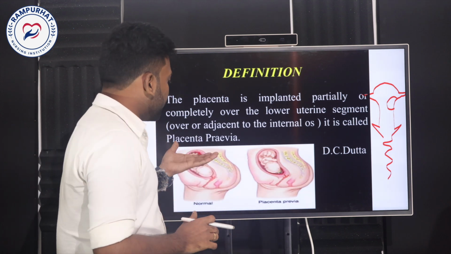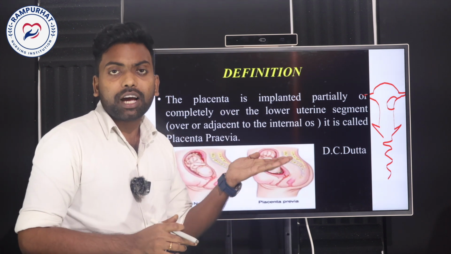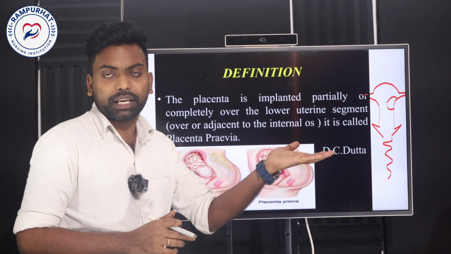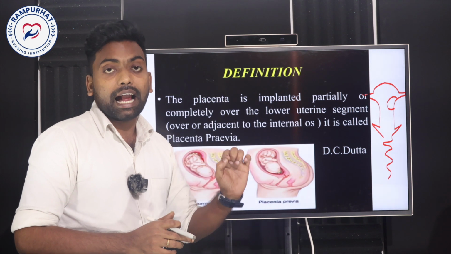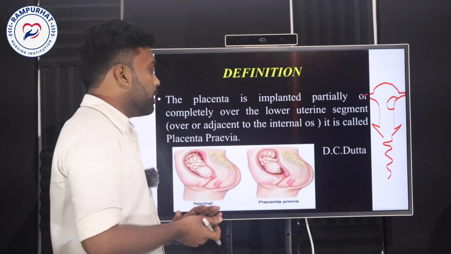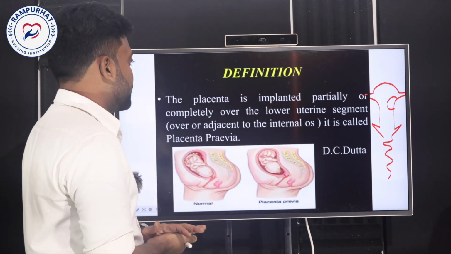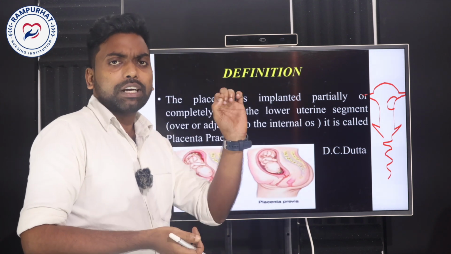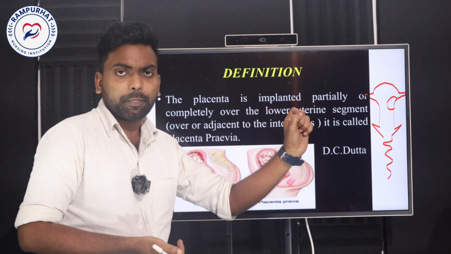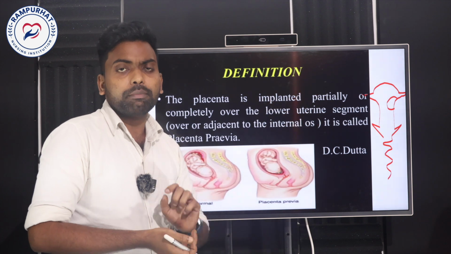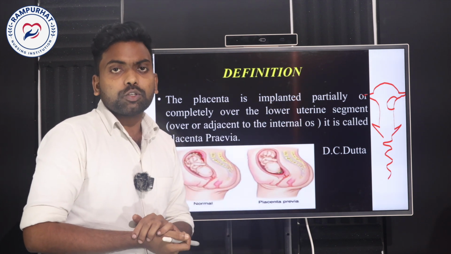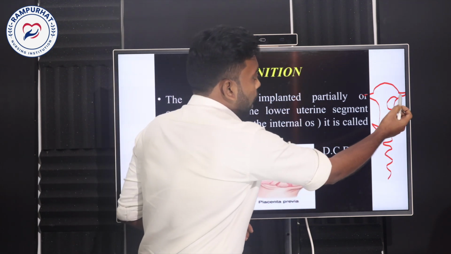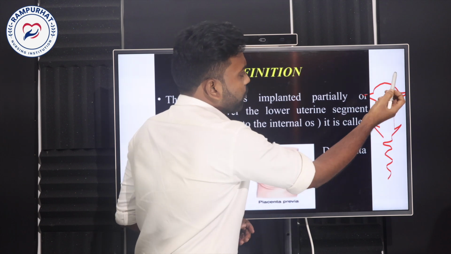So placenta previa is one of the biggest complications for antepartum hemorrhage. Let me tell you the meaning of placenta previa. Once fertilization occurs, the zygote forms at the fallopian tube.